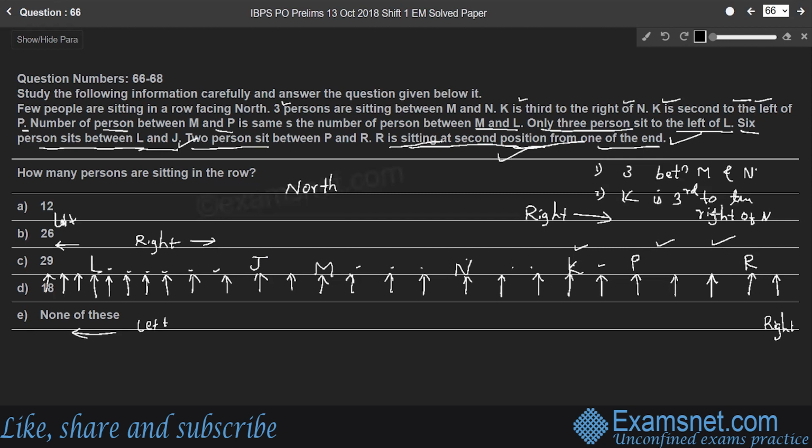So the question is, question 66. How many persons are sitting in the row? In the row, so let us count. 1, 2, 3, 4, 5, 6, 7, 8, 9, 10, 11, 12, 13, 14, 15, 16, 17, 18, 19, 20, 21, 22, 23, 24, 25, and 26. So totally there are 26 persons sitting in the row. Therefore, option B is the right answer.